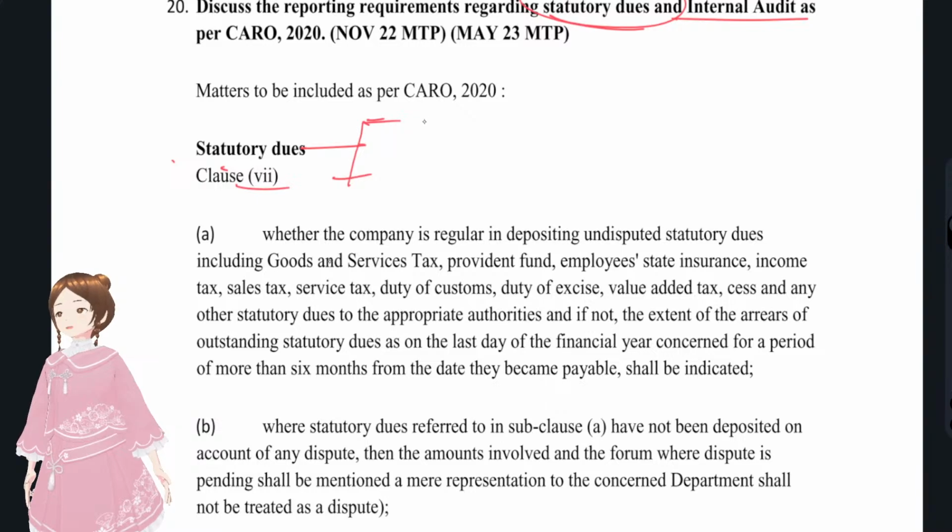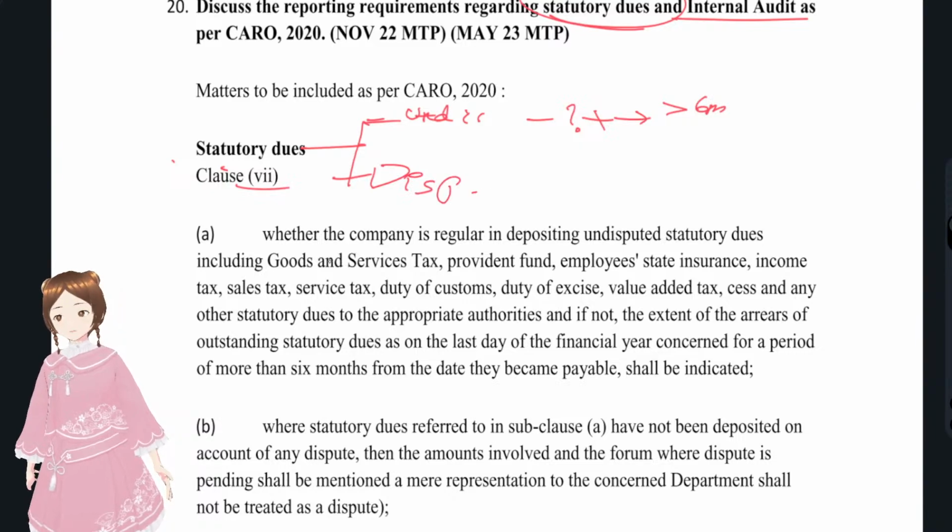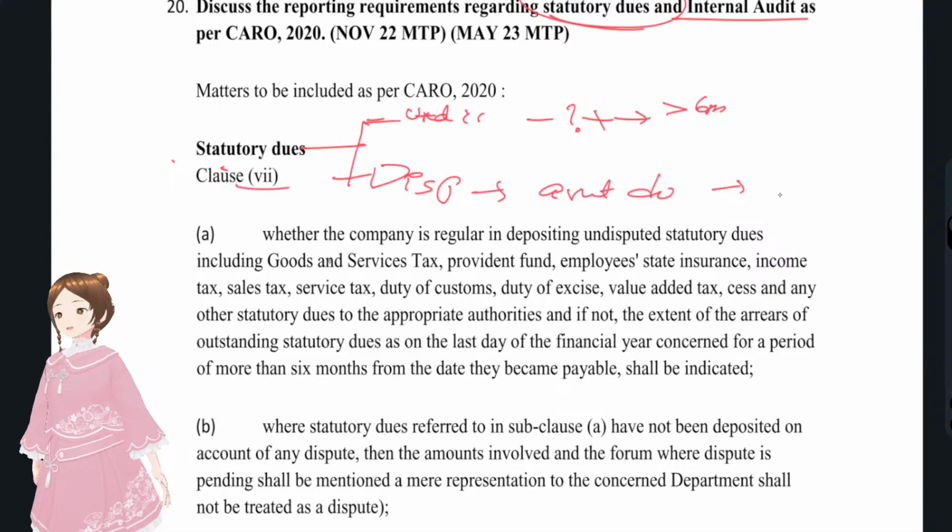Undisputed and disputed. Whether the undisputed dues were paid or deposited regularly or not, you have to check for that. If not paid regularly, you have to give details of arrears that were outstanding for more than 6 months, the ones not deposited. If there is a disputed amount, you have to give the disputed dues and the forum at which the dispute was being submitted.